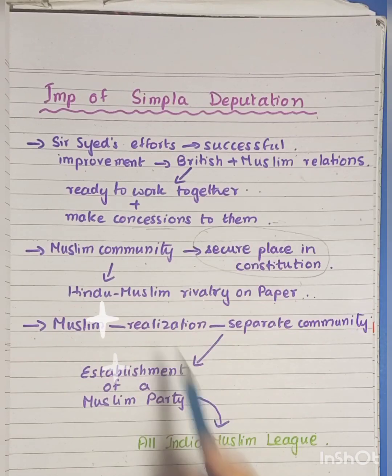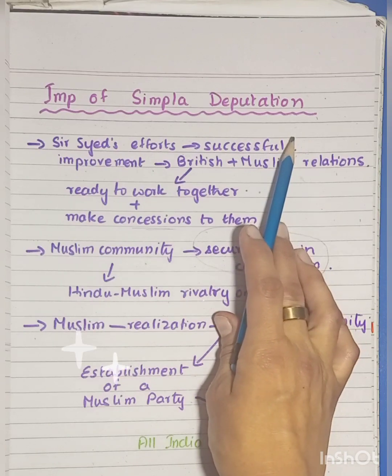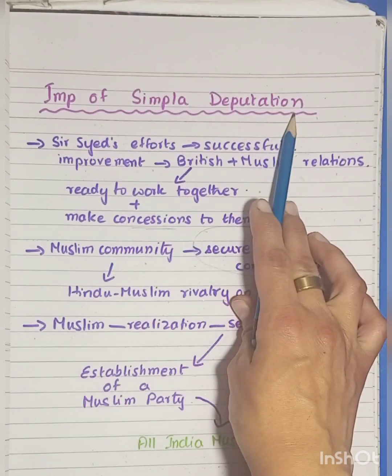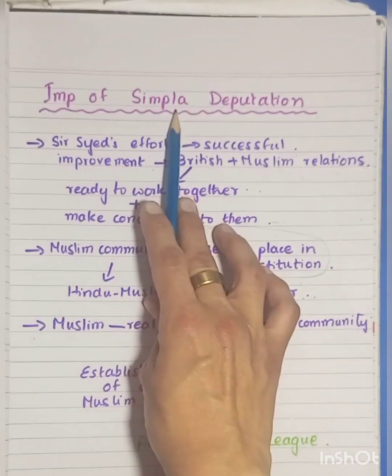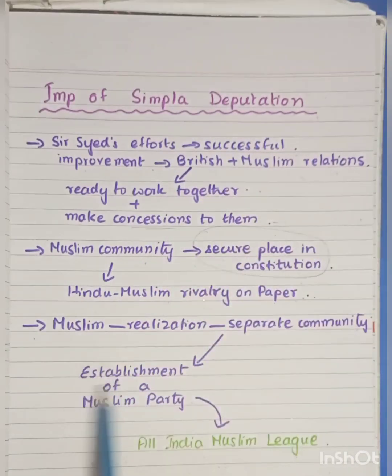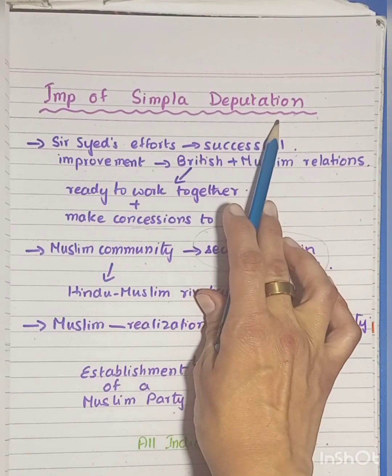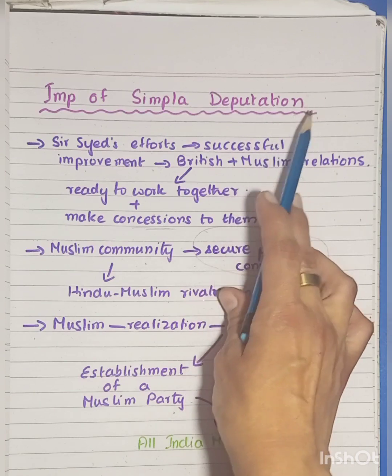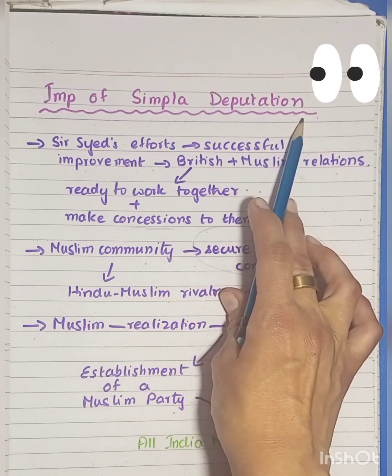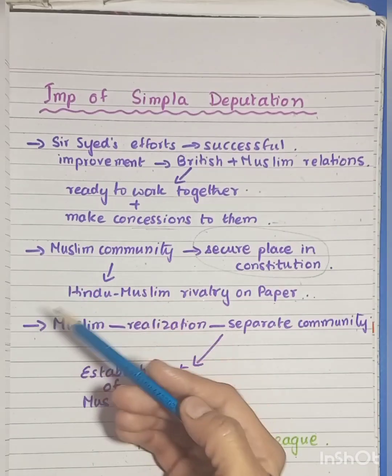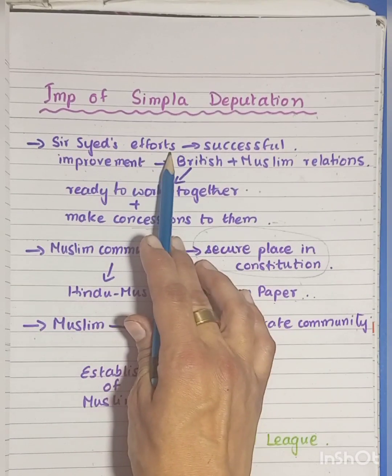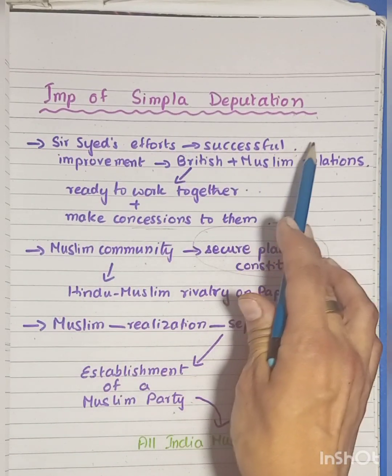Now, let us look at the importance of the Shimla Deputation. How important was the Shimla Deputation? It is said that the direct result of the Shimla Deputation was the establishment of a Muslim party by the name of All India Muslim League. How did this happen? When this Shimla deputation had gone to meet the Viceroy of India, who was Lord Minto at that time, it signified that Sir Syed Ahmed Khan's efforts had not gone in vain, they were successful.